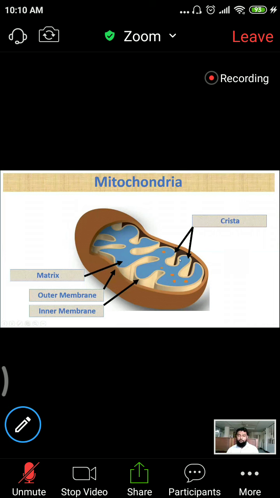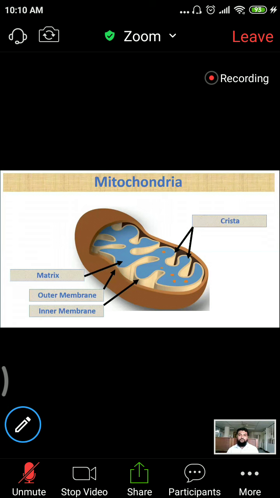So mitochondria has an outer membrane and an inner membrane. The inner membrane is folded to produce cristae, and the matrix contains some things. This yellow color indicates ribosome. I want to tell you that the mitochondrial matrix contains ribosome. Mitochondrial matrix contains DNA. Mitochondrial matrix contains RNA.